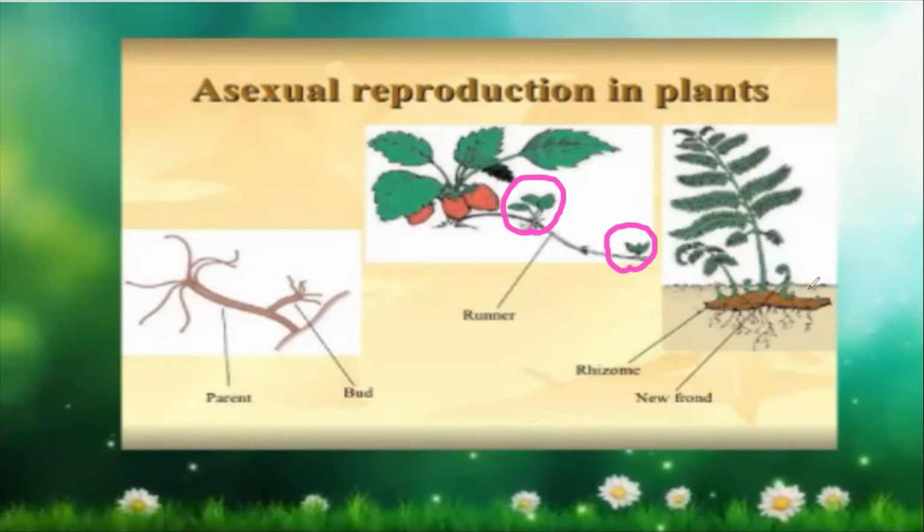Now, this is another example where you have got one plant over here. Then underground, so many roots are there, but other small plants are also coming. So they all belong to the same plant. It's not like there are different plants. They are from the same plant. So sometimes a portion of the same plant will grow into another plant, but they are going to be the same. Okay. Is this much clear, Siddhi?